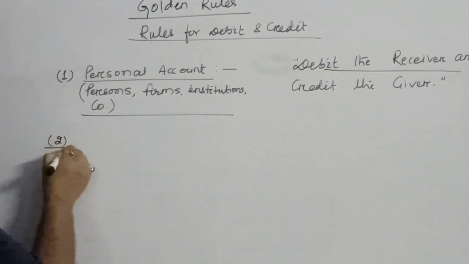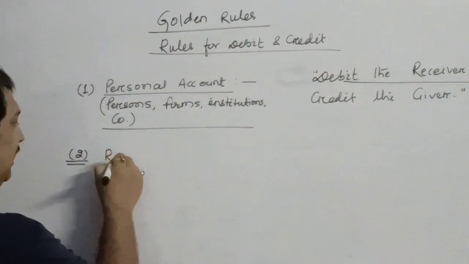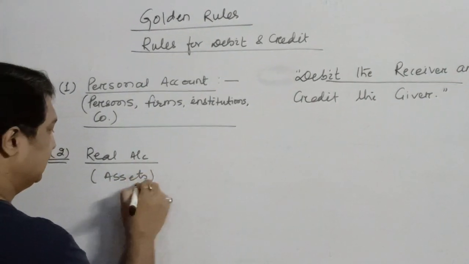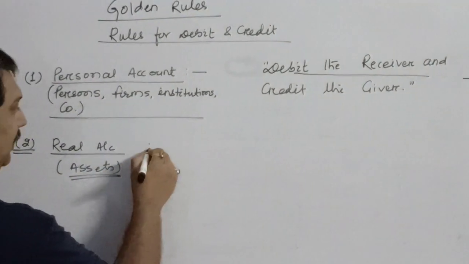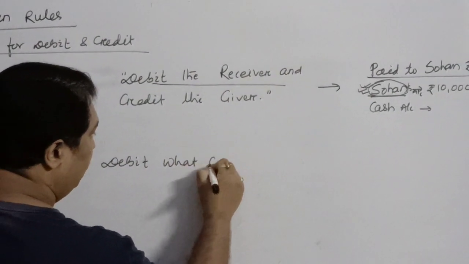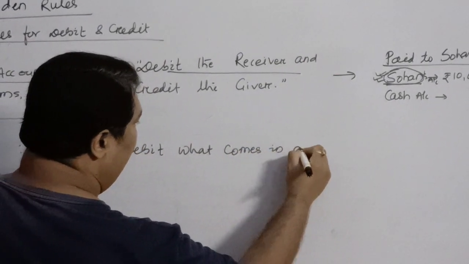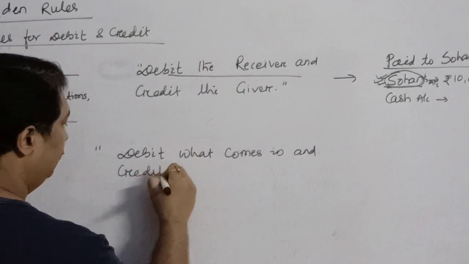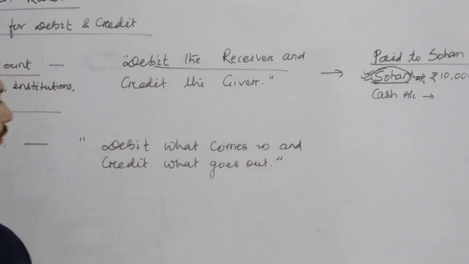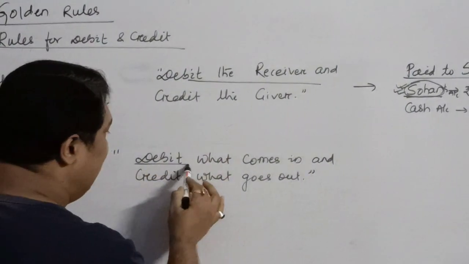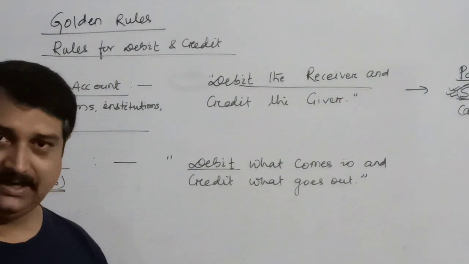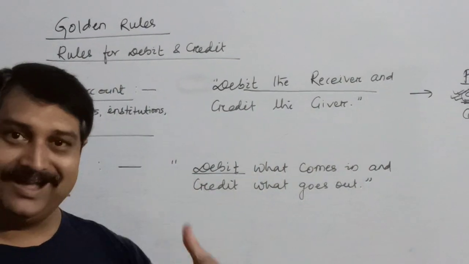Now let us take the rule for real account. Once again, I would remind you all, what are real accounts? All the assets will be considered as real accounts. The rule of the real account says debit what comes in and credit what goes out. This says that if any asset is coming in, you debit that asset. If any asset is going out, you credit that asset.